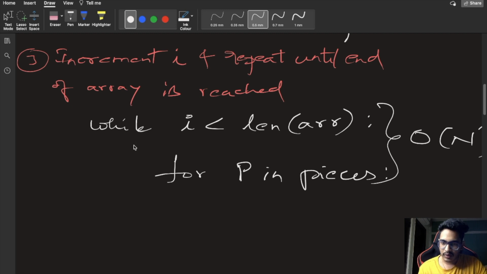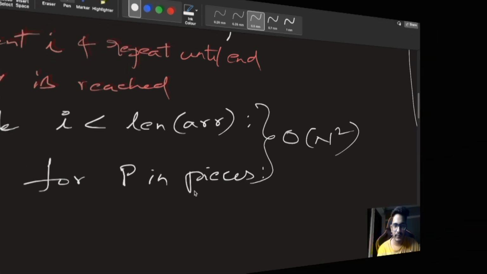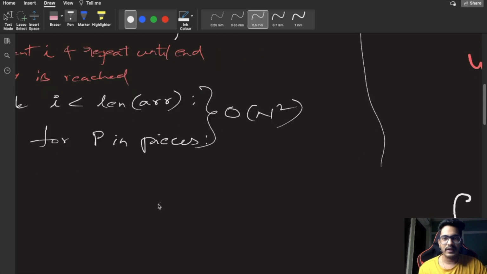So here the while and for loop are there, so the time complexity will be O of n square. Is there any other efficient way where we can reduce the time complexity? So there is one more way where we can use a hash map. So let's see that solution also.